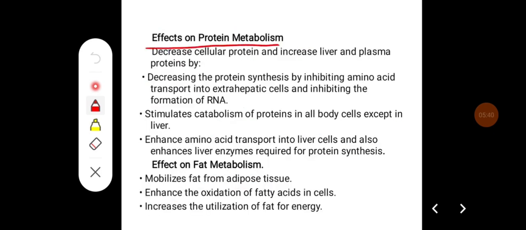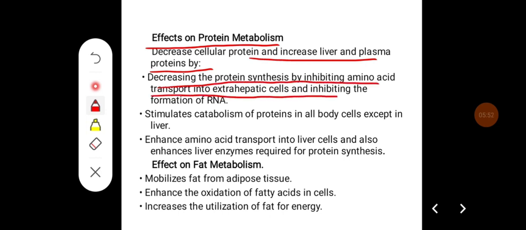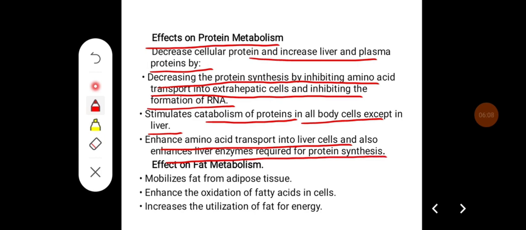If you see its effect on protein metabolism, cellular protein decreases and liver plasma protein increases, by decreasing protein synthesis, by inhibiting amino acid transport into extrahepatic cells and inhibiting the formation of RNA. It also stimulates catabolism of proteins in all body parts except the liver. It also enhances amino acid transport into the liver cells and enhances liver enzymes required for protein synthesis.